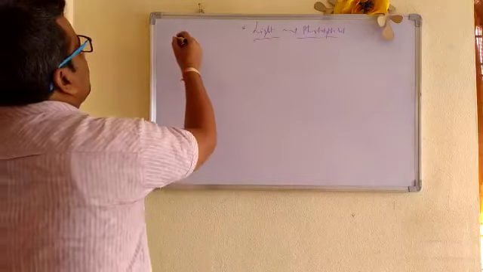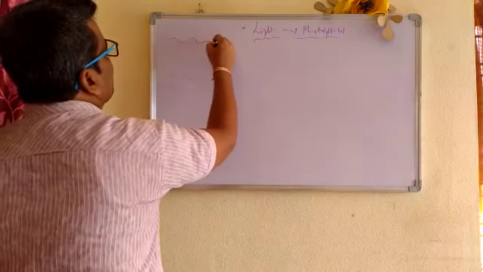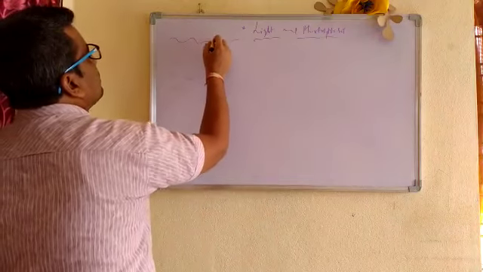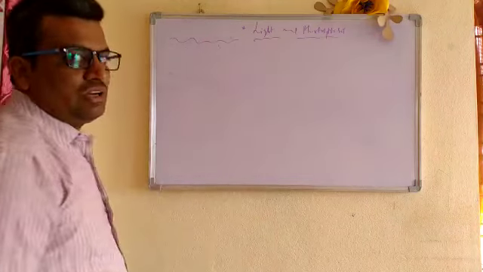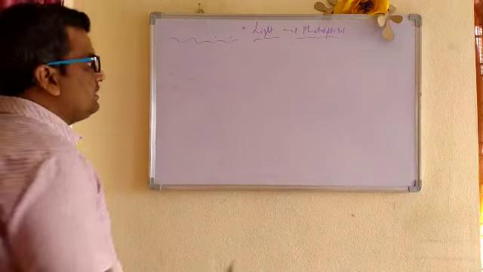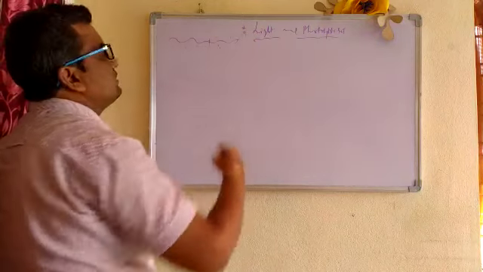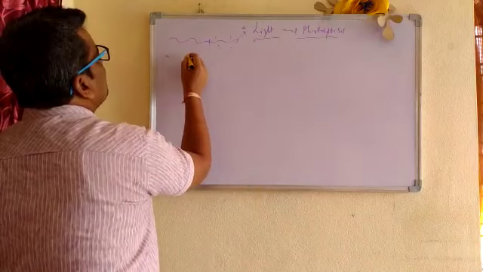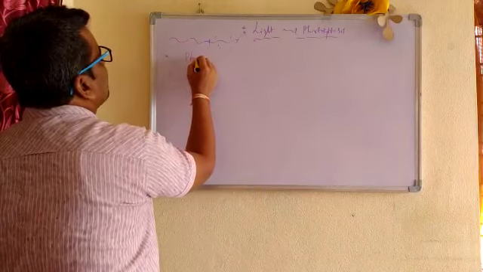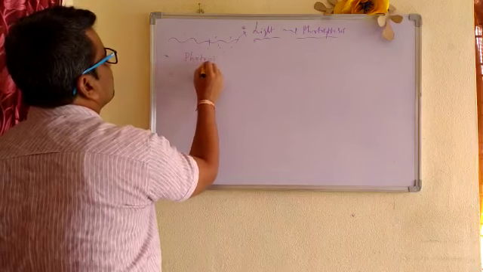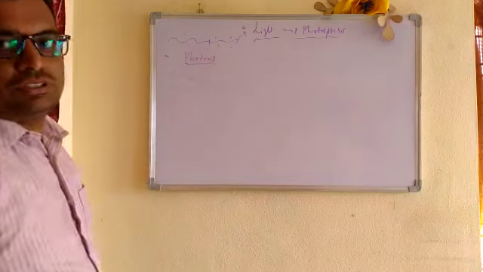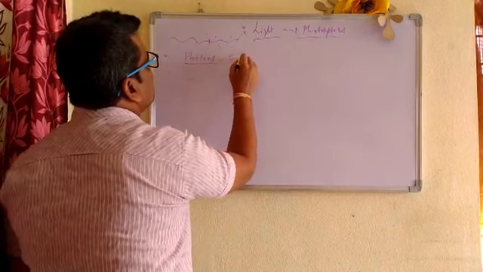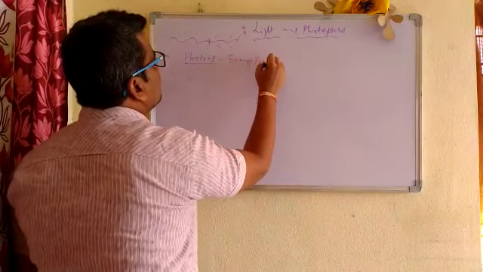Light has two important characters. One, it has a wave manner, and it has what? Particulate manner. So wave manner and particulate manner is the combination of light. The light has particles. These particles of light are called photons. What, children? Photons. These are called energy pockets.